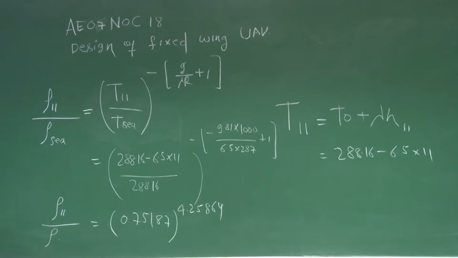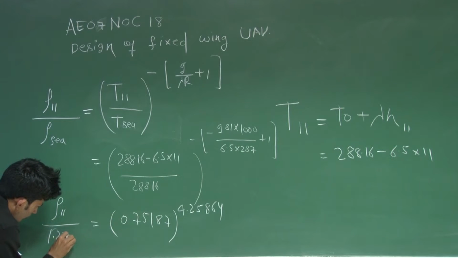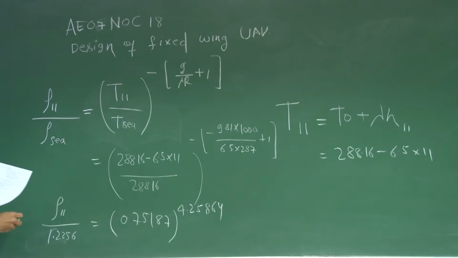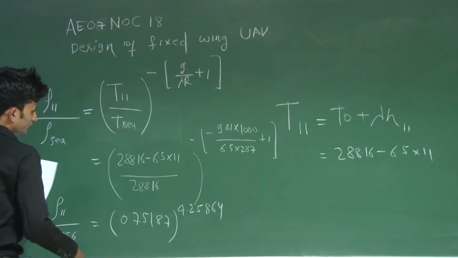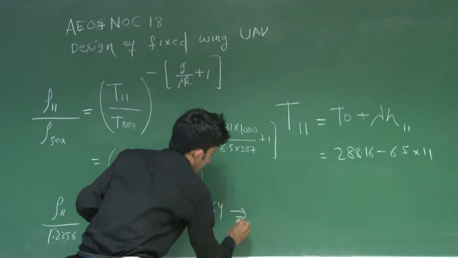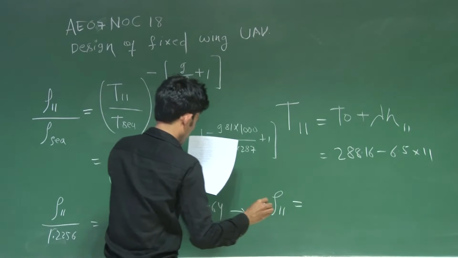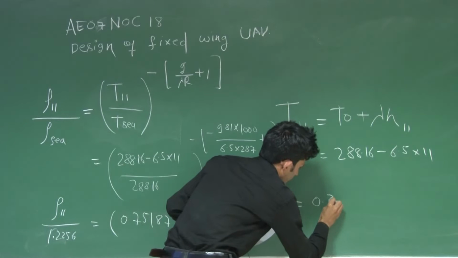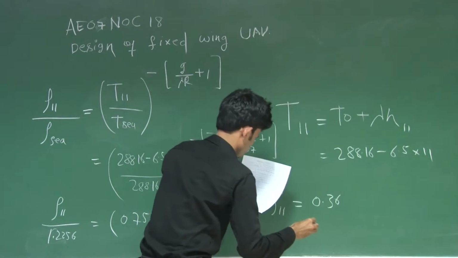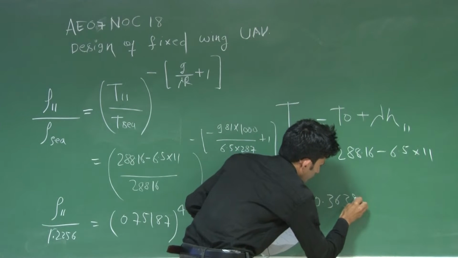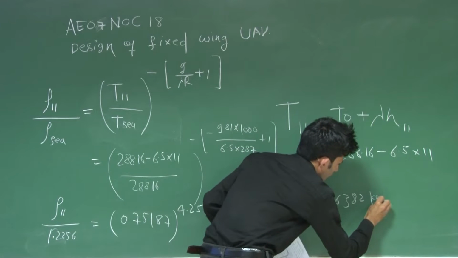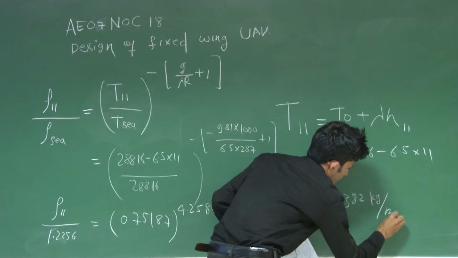So sea level density you know is 1.2256 kg per meter cube. So when you solve this, finally you will get the density at 11 kilometer, which will come out to 0.36382 kg per meter cube.